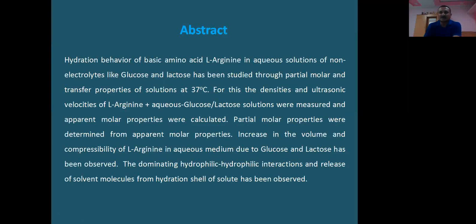In the present study, we have tried to understand the hydration behavior of L-Arginine in presence of glucose or lactose in aqueous medium at 37 degrees Celsius.